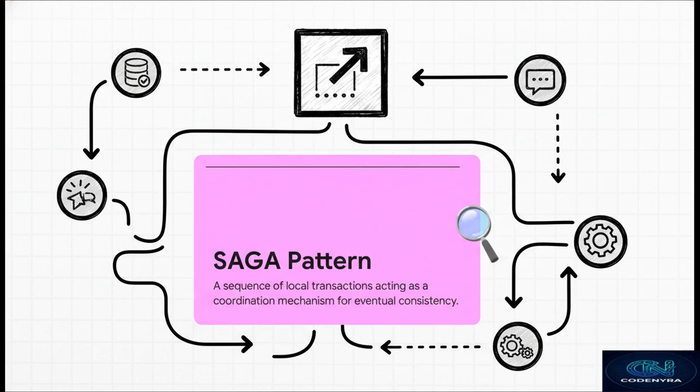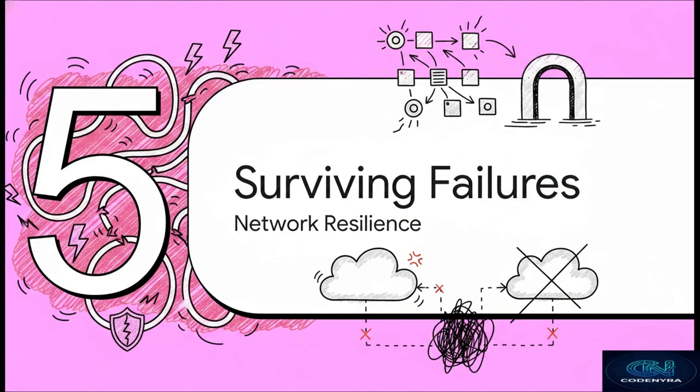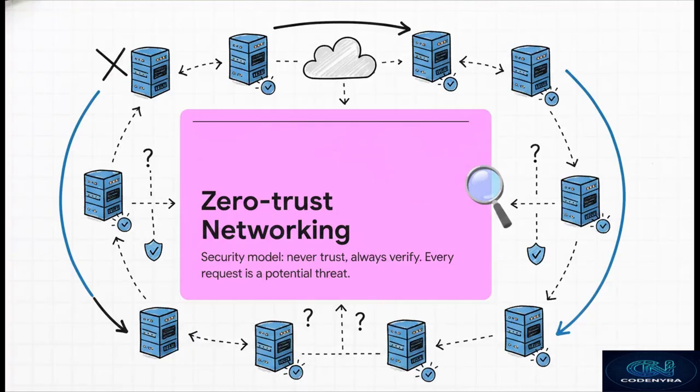Eventually, step by step, you achieve eventual consistency across the entire system. It's brilliant. Next up, Section 5, Surviving Network Failures. So, we've got our gateway running, traffic is balancing, our data is syncing beautifully via sagas. But what happens when the physical network itself decides to fight back?